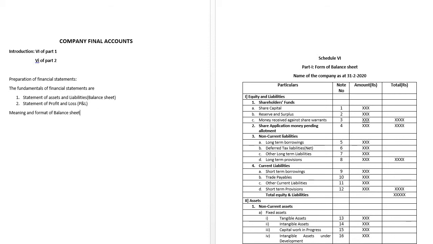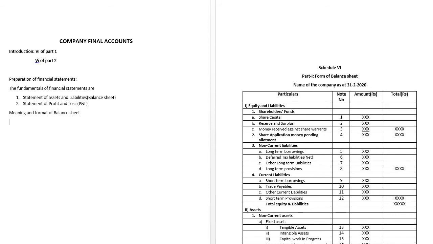Here again the question that appears is, what do you mean by the balance sheet? As we all know, the balance sheet consists of two parts of the financial statement. The first one is the asset part and the other one is the liability part. Always, while showing in the balance sheet, we are going to show the true and fair view of the statement of affairs of the company.